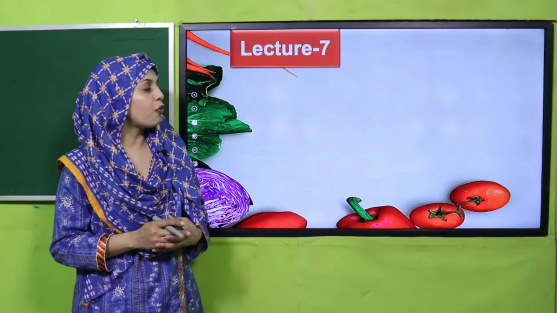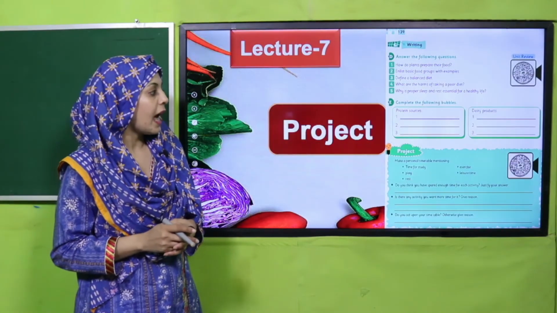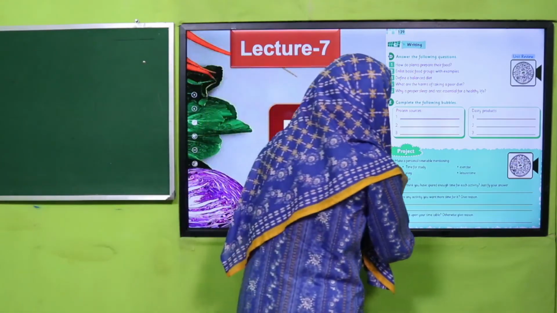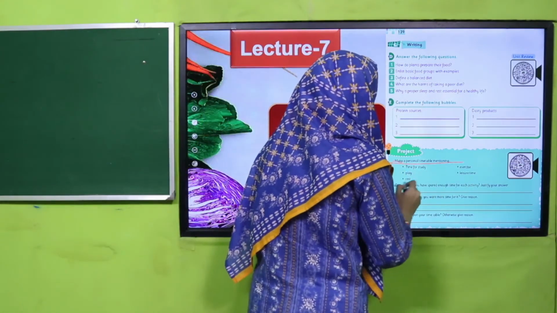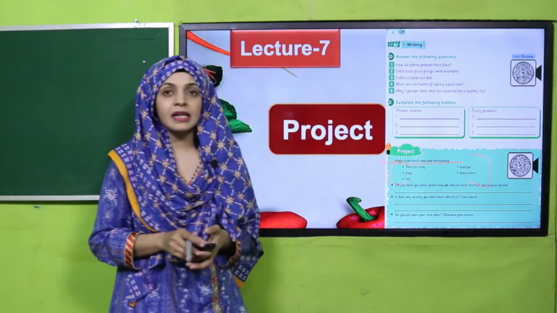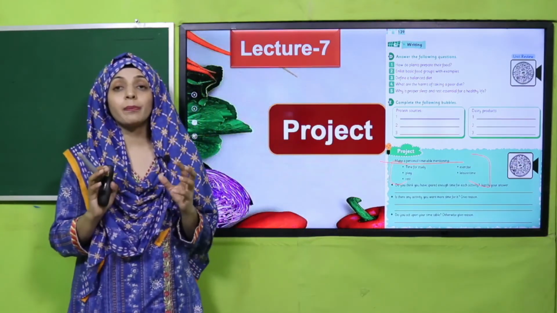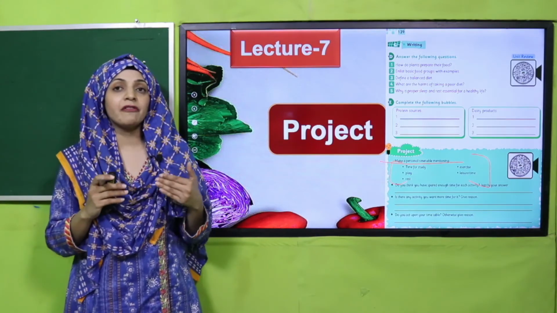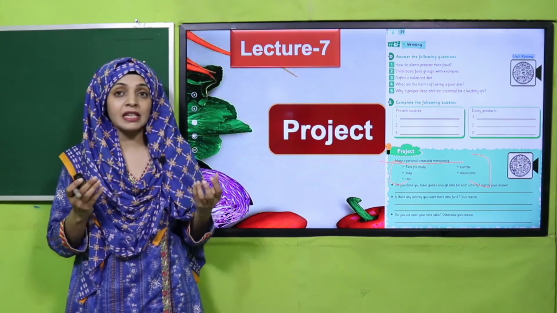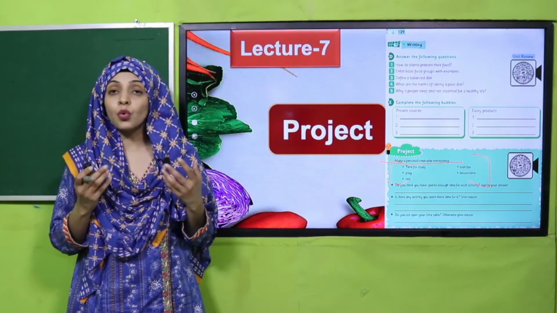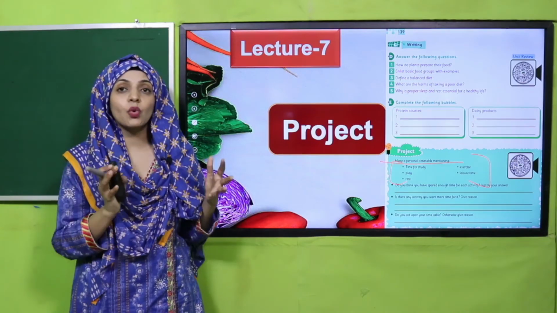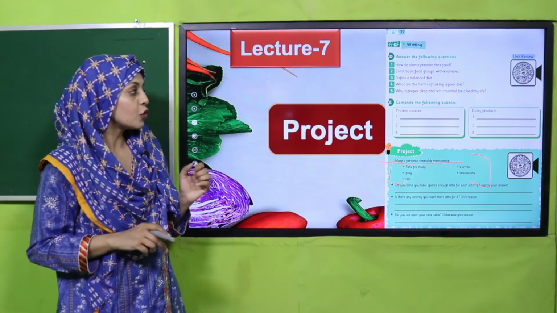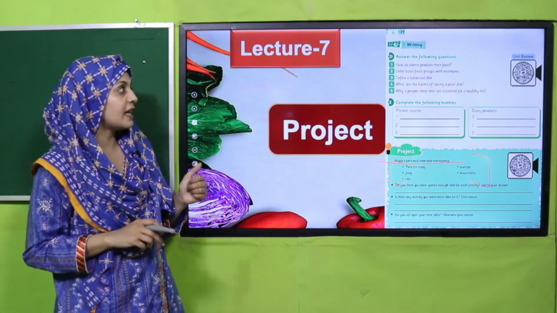And then we will move forward towards lecture number 7, and we will make a project here about making a personal timetable and mentioning how we can make ourselves healthy by making a proper timetable for our eating, sleeping and playing, physical activities, and also for our school activities. If we take all these things in balance, then we have a healthy lifestyle. This will be done in this project in lecture number 7.